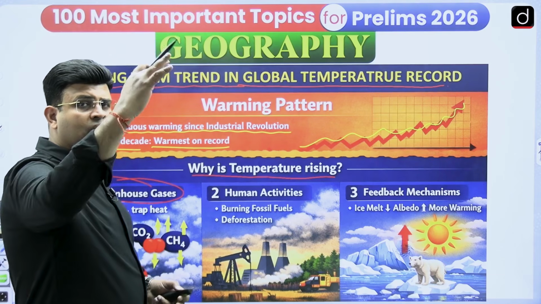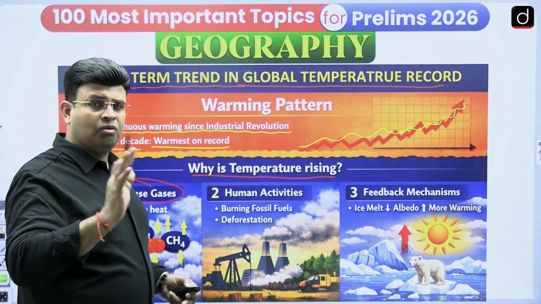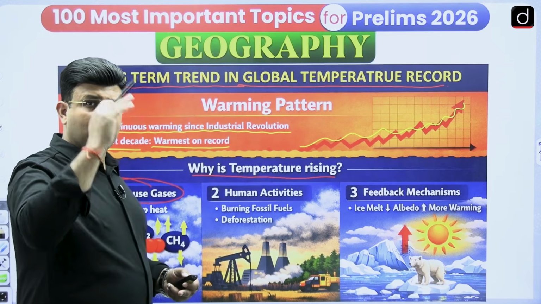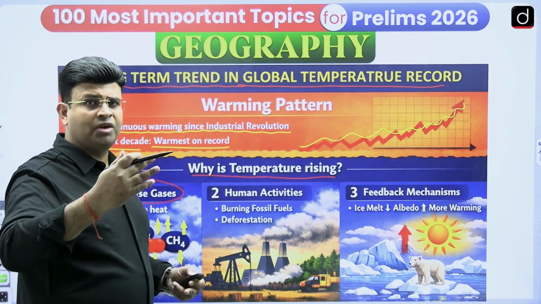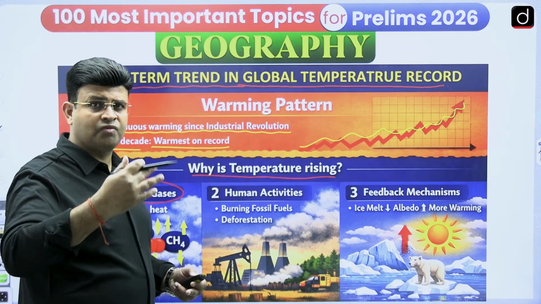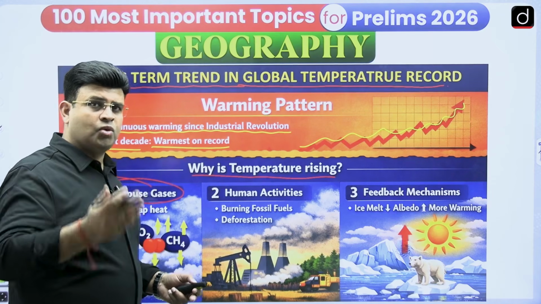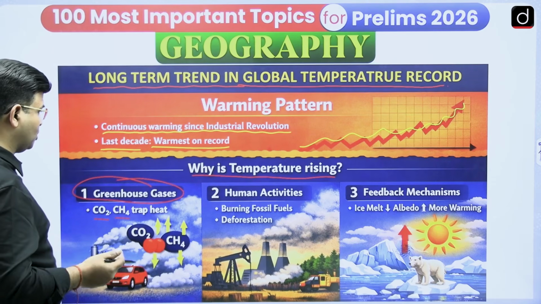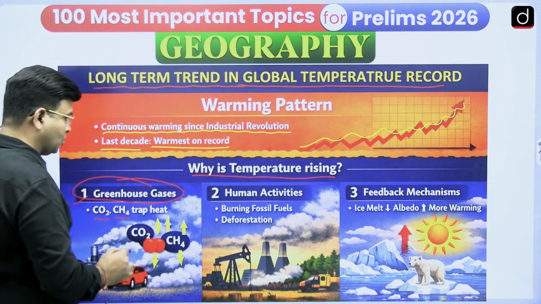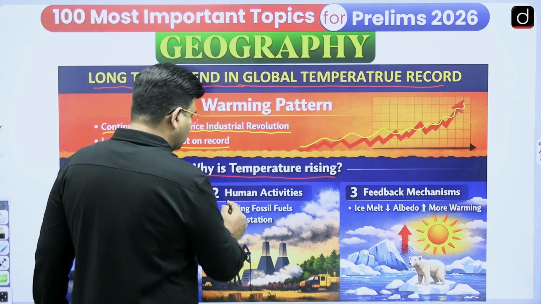Earth's radiation means terrestrial radiation, and global warming is due to the terrestrial radiation which is going back. It is long wave radiation, terrestrial radiation, infrared radiation, because the incoming radiation is short wave, and it is absorbed, causing global warming and the temperature record. So here the greenhouse gases are there. Human activities, you know that